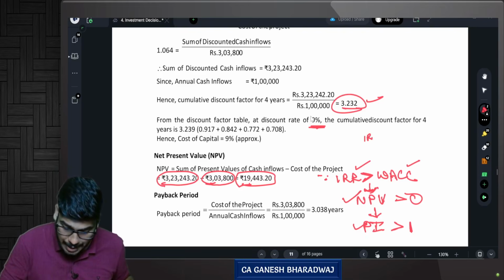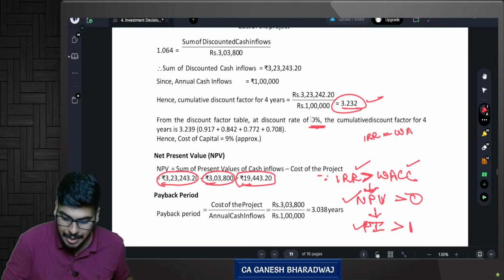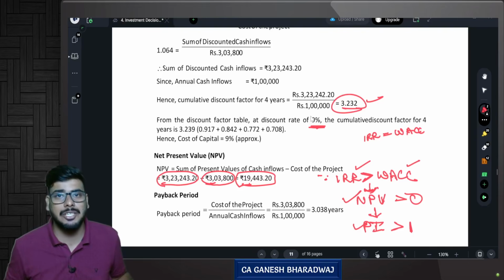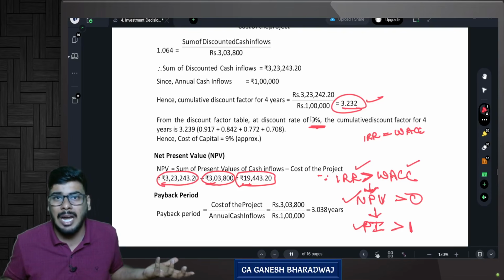So suppose my IRR is equal to my weighted average cost of capital. So basically what happens in this case?